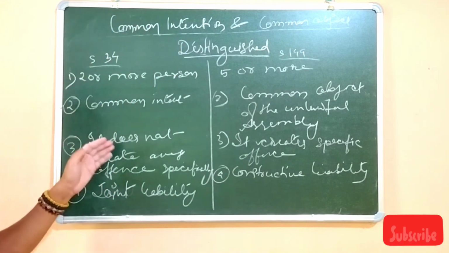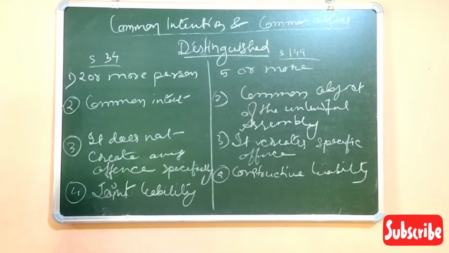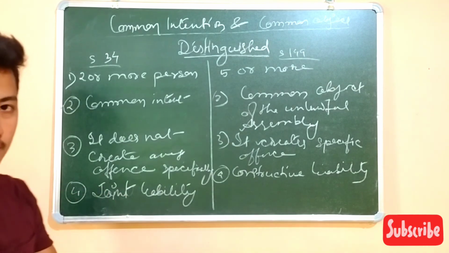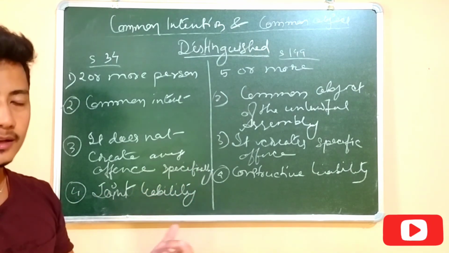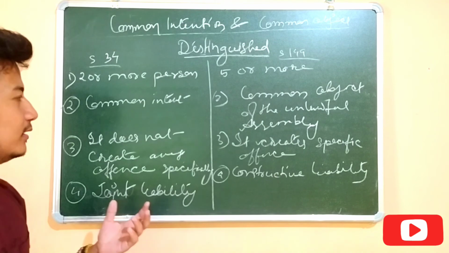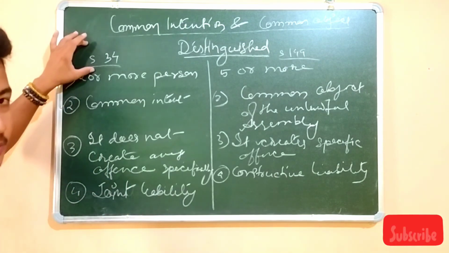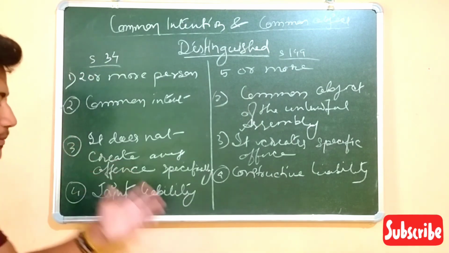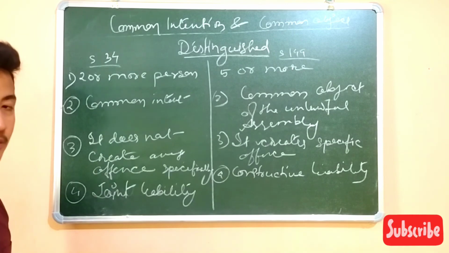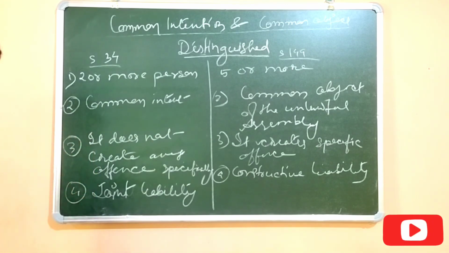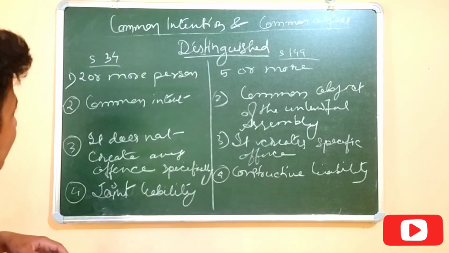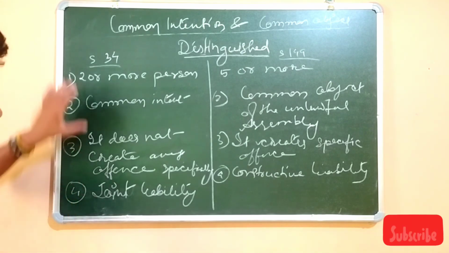Suppose 2 persons commit a rape, both will be held responsible under Section 34, because they have the common intention. Or if 2 or more persons commit theft, both of them will be held responsible under Section 378 of IPC, because of having the common intention.